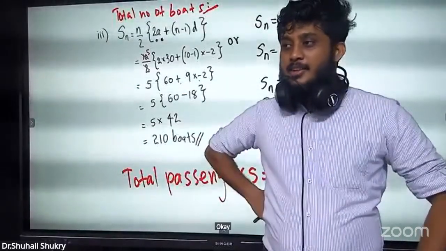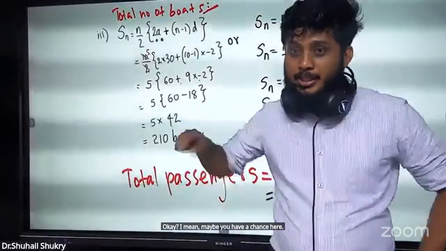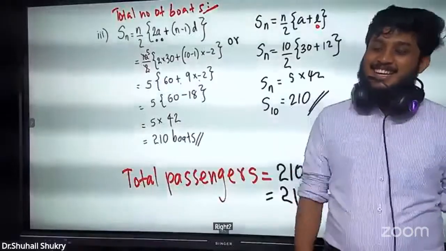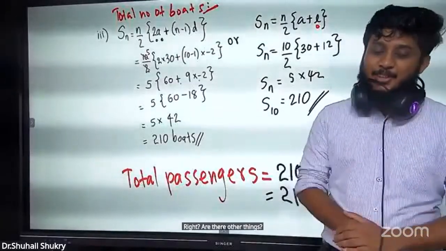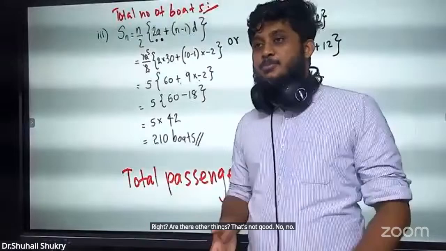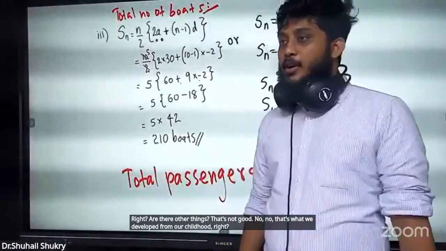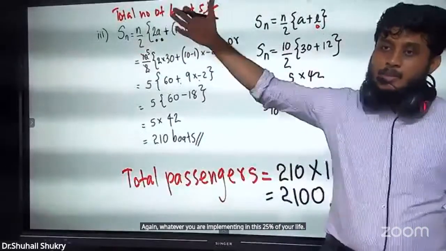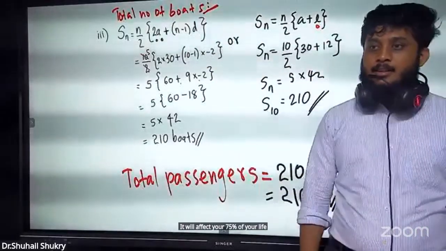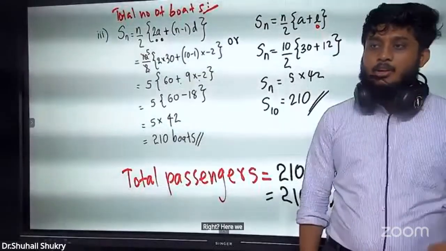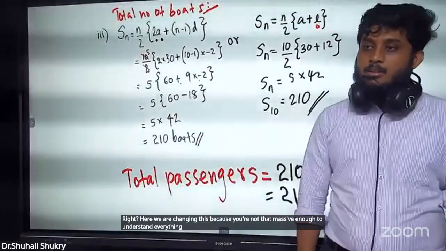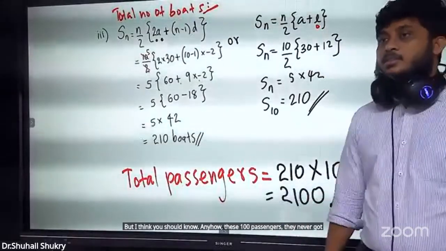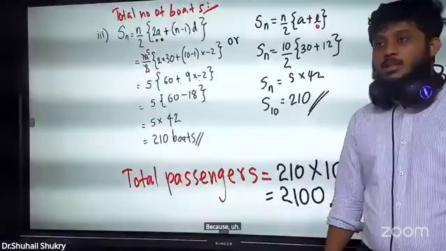Or whenever you have a chance, if the Honda is coming from the front, you go from the back. Or there are such things. Don't do that to save money. That's not good. We should develop that from our childhood. Right? Whatever you are implementing in this 25% of your life will affect your 75% of your life in future. Here we are teaching this because you are not mature enough to understand everything, but I think you should know. Anyhow, these 100 passengers got caught for having no tickets, because only 2,000 have got tickets.